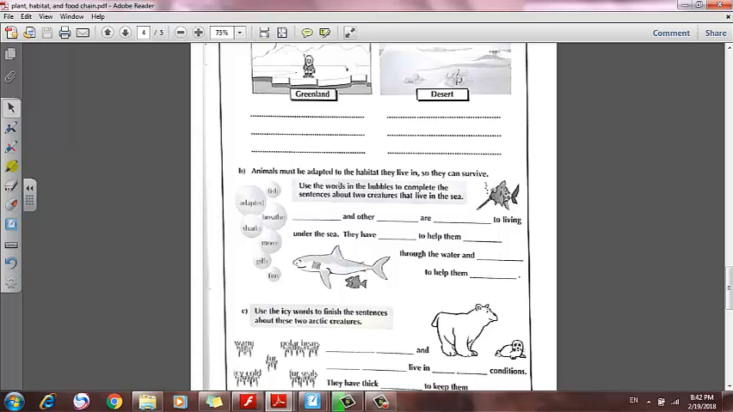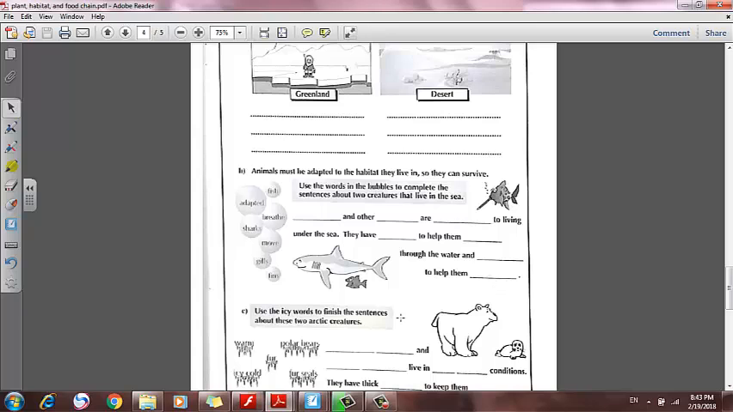Animals must be adapted to the habitat they live in so they can survive. Use the words in the bubbles to complete the sentences about 2 creatures that live in the sea. We have adapted, fish, breathe, shark, move, gills, fins. What are the 2 animals we find there? Sharks and other fish are adapted to living under the sea. They have fins to help them through the water, gills to help them breathe through the water, and fins to help